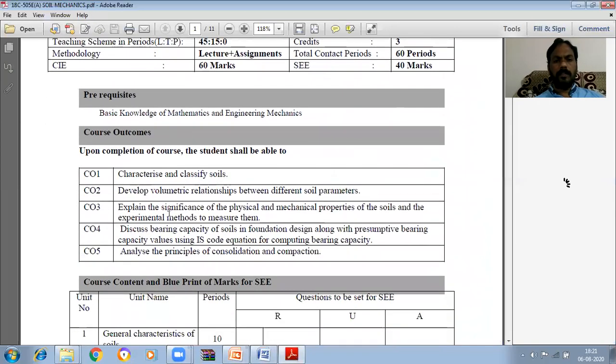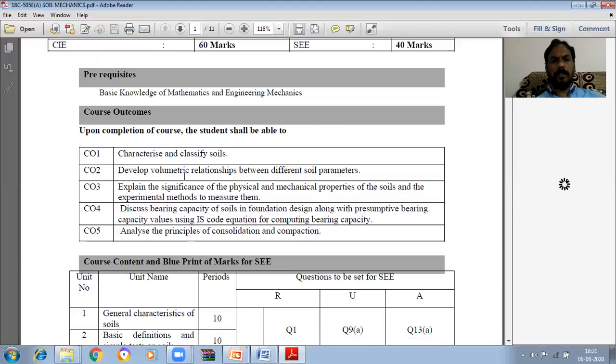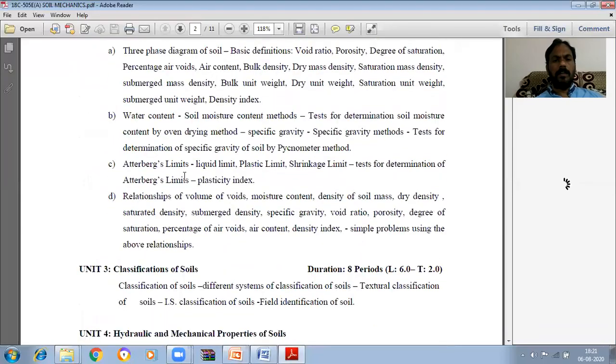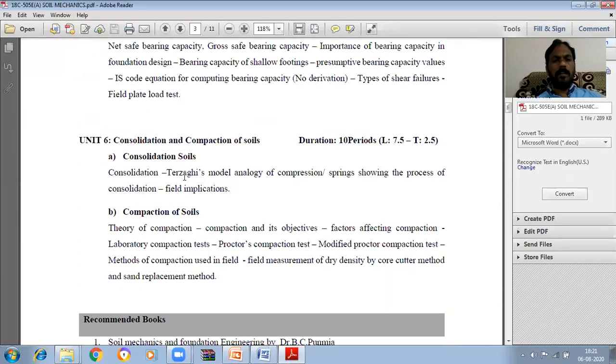So under compaction, let us see the syllabus. Theory of compaction we have discussed. Compaction and its objectives, factors affecting compaction, laboratory compaction tests, Proctor's compaction test and modified Proctor compaction test we have discussed. Methods of compaction used in the field, field measurement of dry density by core cutter method and sand replacement method.